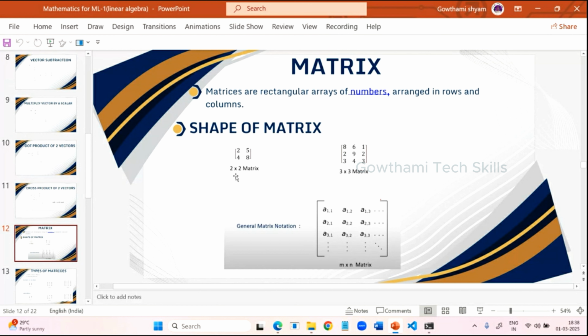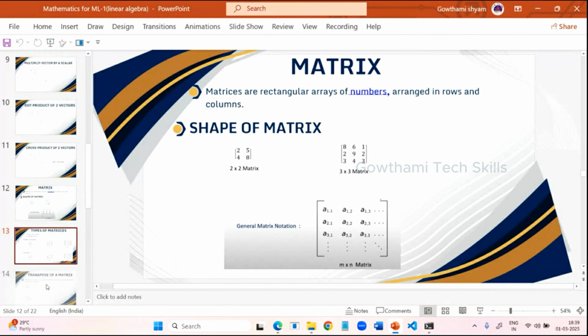So, a 2 by 2 matrix. When you have three values in the first row, second row, and third row, you can say 3 rows and 3 columns. The general notation is m by n. That means first row, first column, first row, second column, first row, third column, and so on. Then second row, first column, second row, second column, like this. You have to mention it like this only.